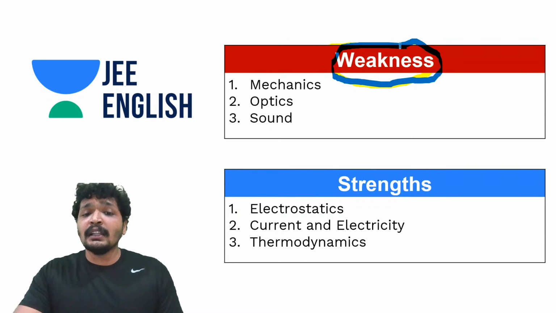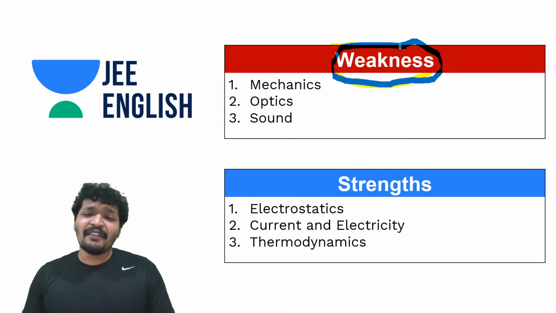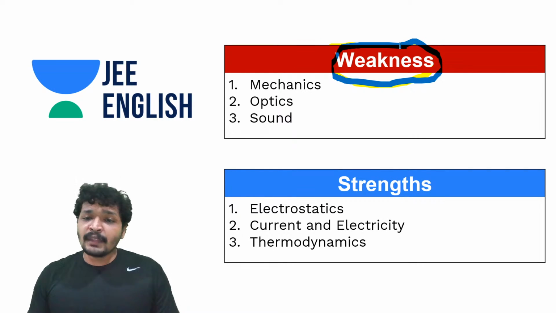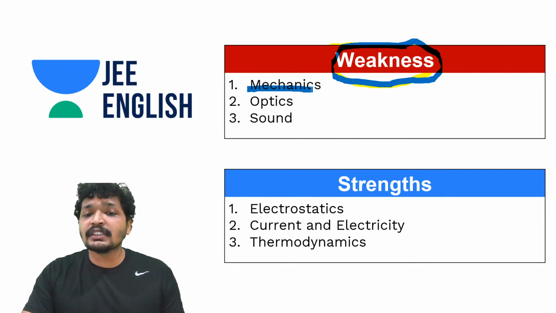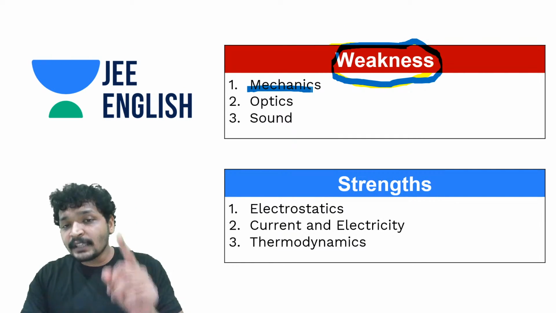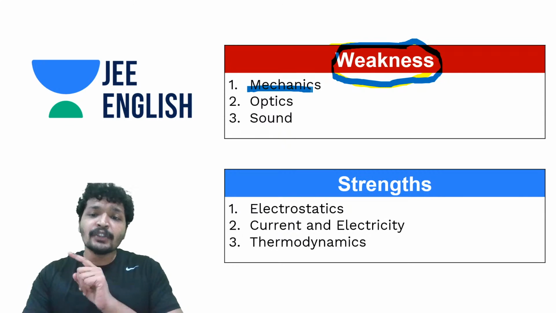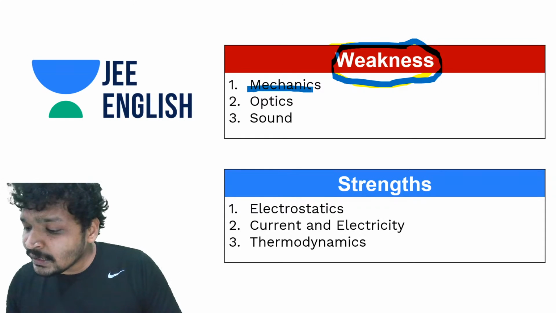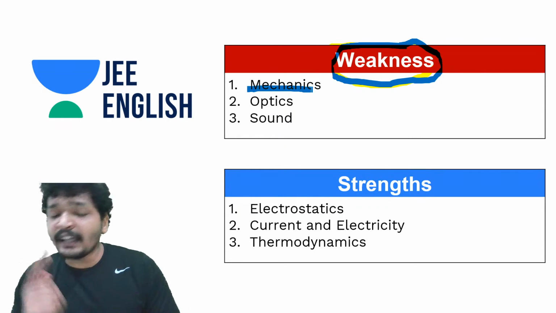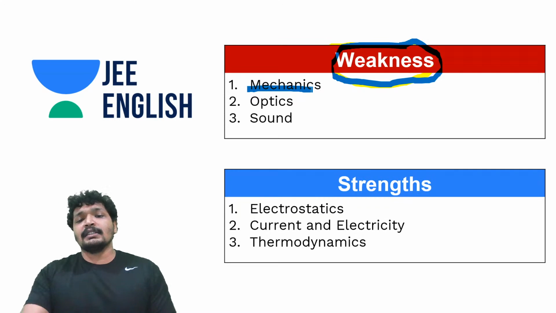For example, let's say I'm not really very good at mechanics, I haven't practiced mechanics much, then mechanics would come under the weakness table or the weakness column or the weakness page. So basically you're dividing all your topics into two. One is weakness and the other one is strength. And you need to really understand that it is very important to analyze your weakness.